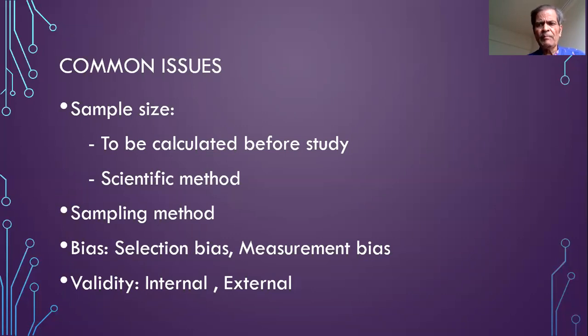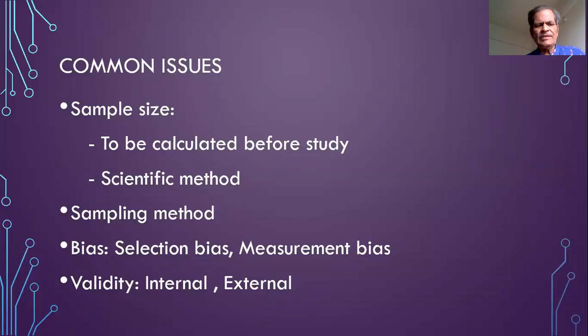And this method must be mentioned in your report as to how you have calculated the sample size. What were the presumptions? What was the alpha error? What was the beta error? And what was the precision that you had considered while calculating the sample size? Then the sampling method must be described in detail in the report. Whatever type of sampling method you have undertaken, a few details about the sampling method must be mentioned.